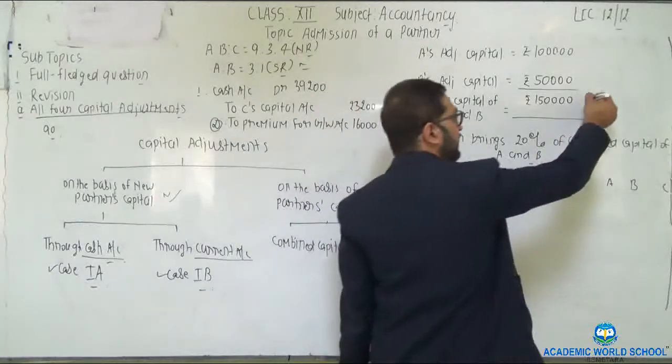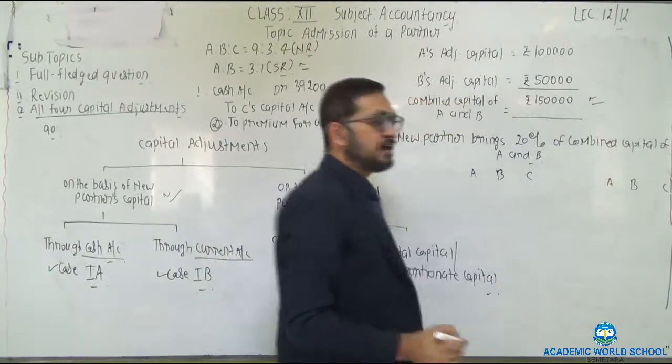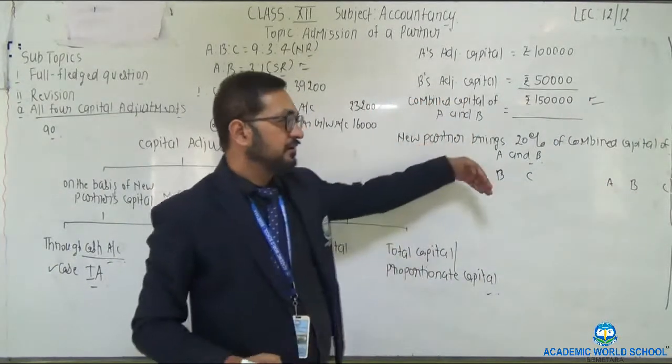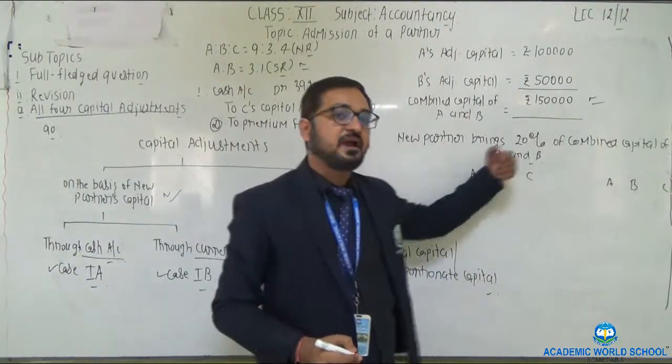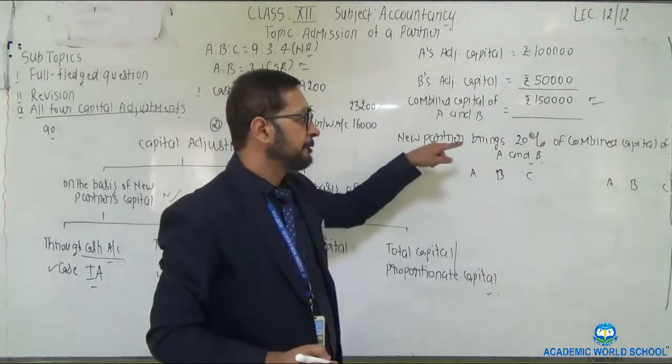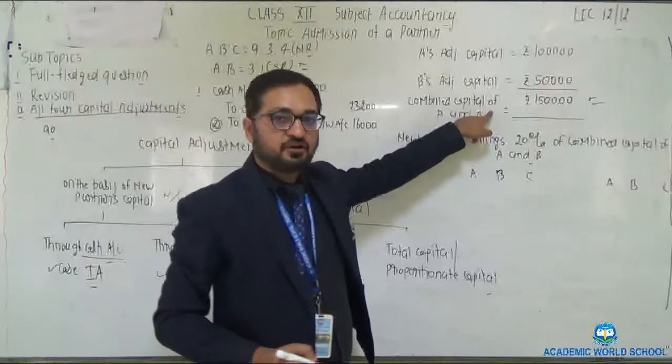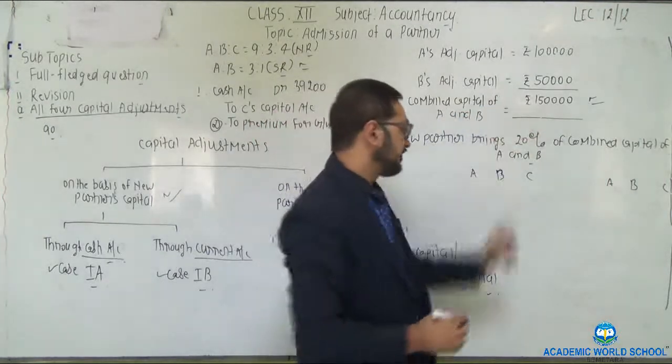The combined capital of A and B we have already calculated by adding total of credit minus total of debit. Combined capital we have already calculated, that is 1,50,000.